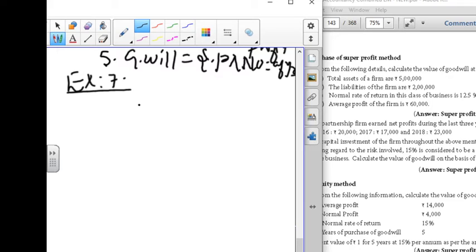First thing we are going to find out the capital employed. You have to write it in the full form. Capital employed. See whether the question has given it or not. Capital employed is not given directly, so we are going to find it. The formula is total asset minus total liability.